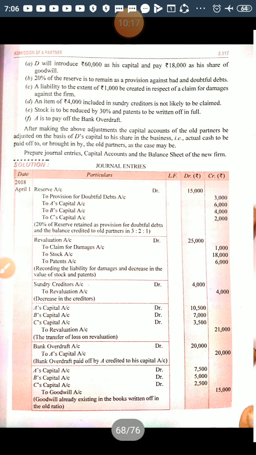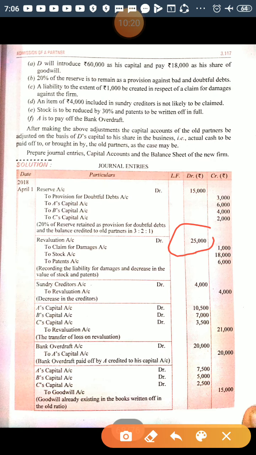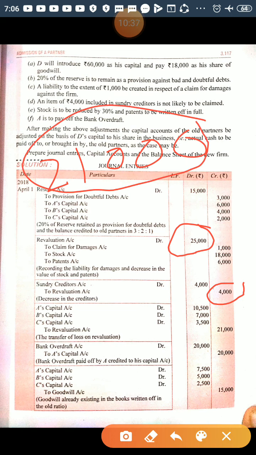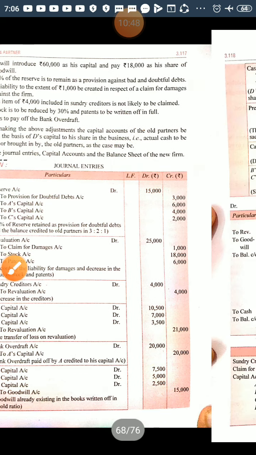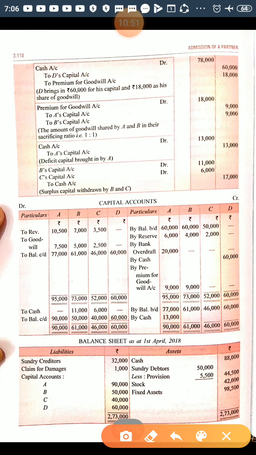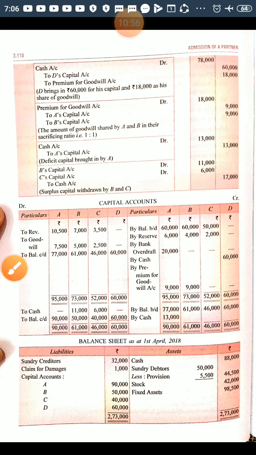Now revaluation profit or loss will be calculated. Revaluation account is debited with 25,000 and it is credited with 4,000. So the debit side total is higher than the credit side, so there will be a loss on revaluation, and that loss will be 21,000. This 21,000 loss on revaluation will be transferred to old partners in their old ratio. So the journal entry will be A's capital account, B's capital account, C's capital account debited to revaluation account. Now this amount will be transferred to the partners' capital accounts on the debit side, to revaluation A, B and C. Right.